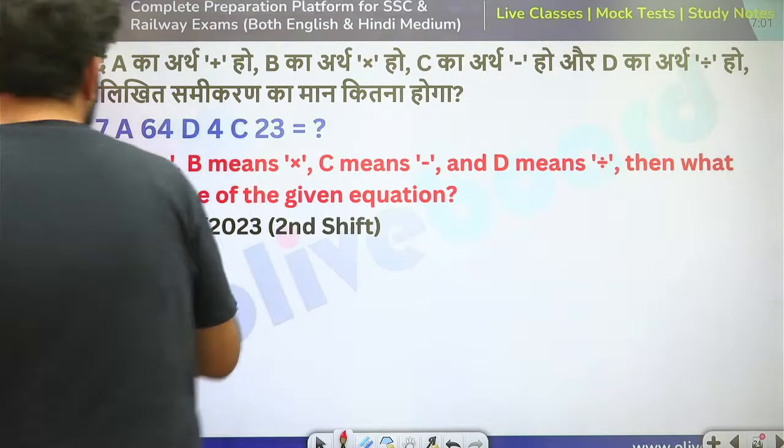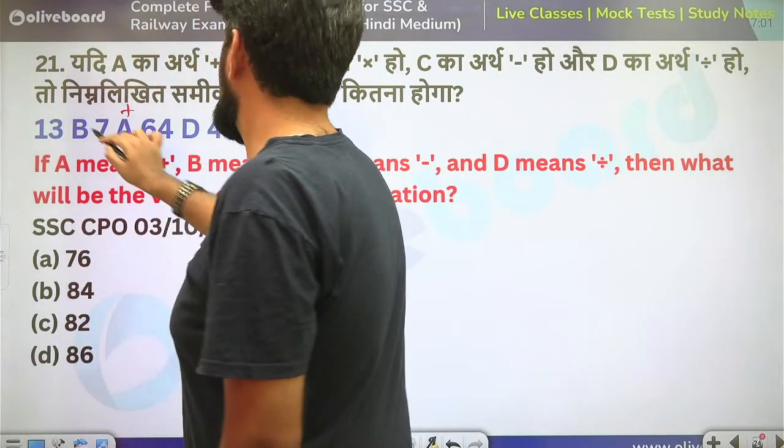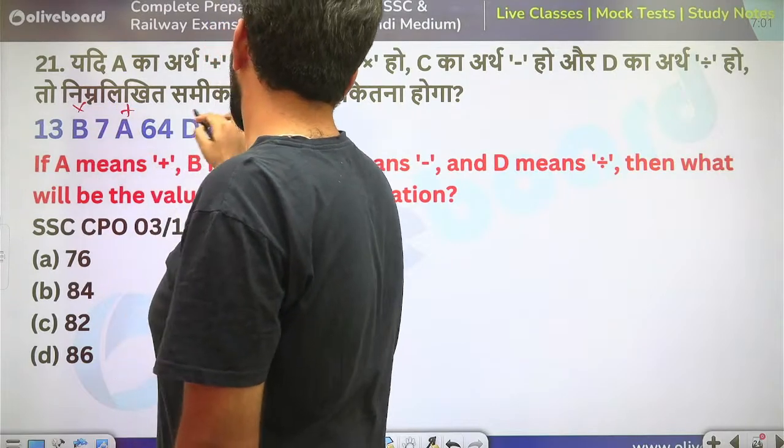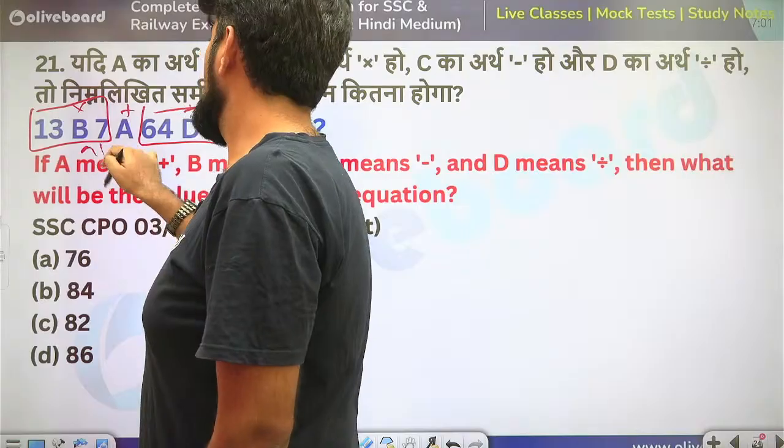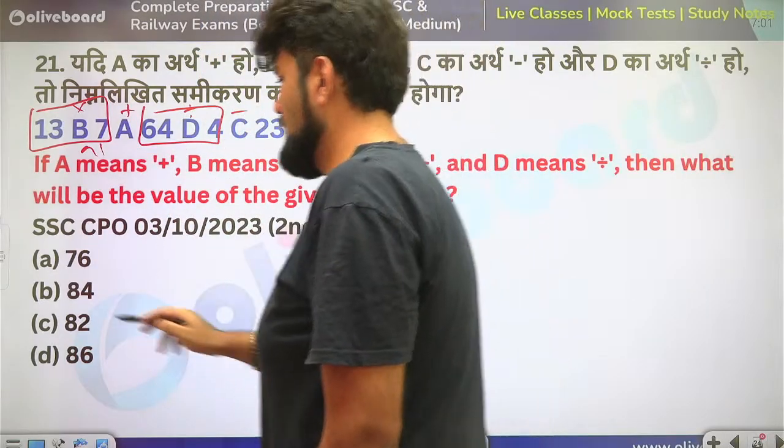A means plus. B means into. C means minus. D means divide. So this is 16. This is 91. 1 plus 6, 7 minus 3, 4. 84 is the correct answer.